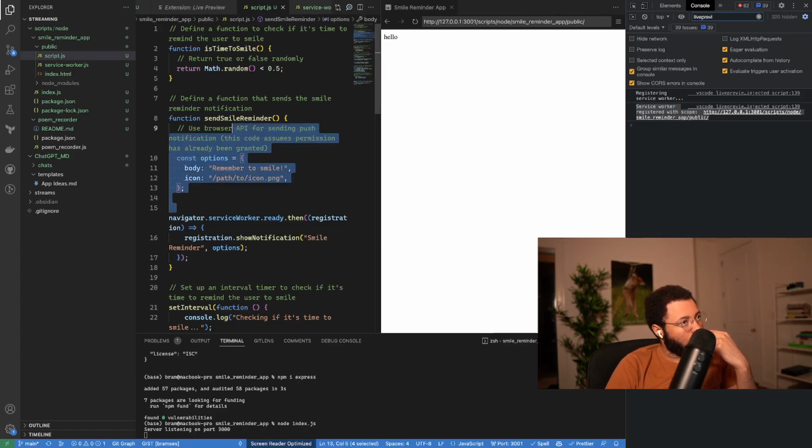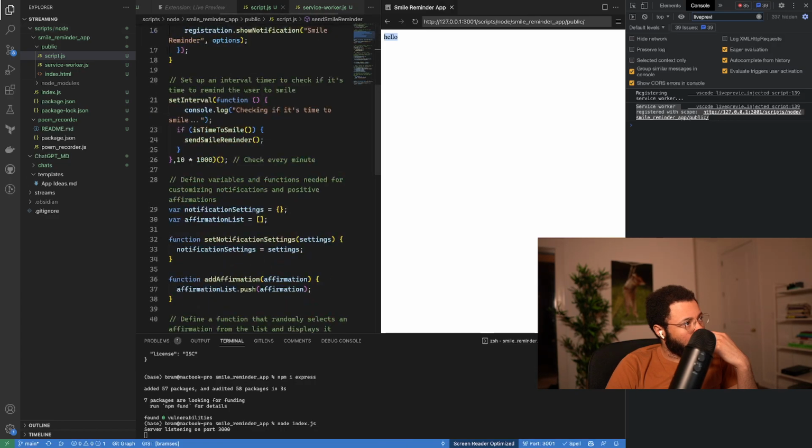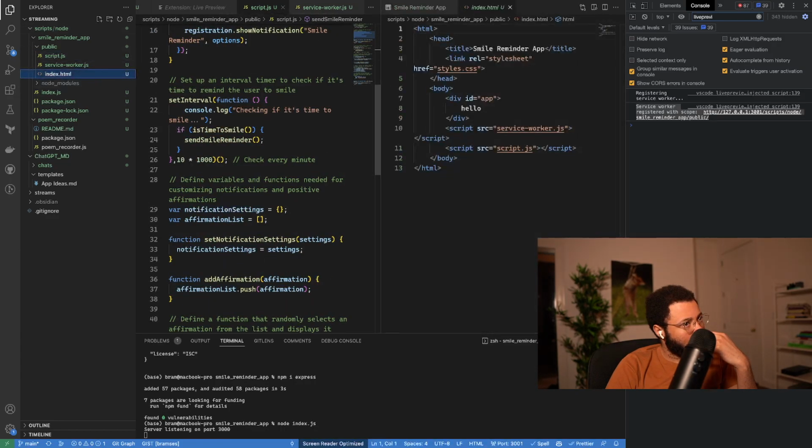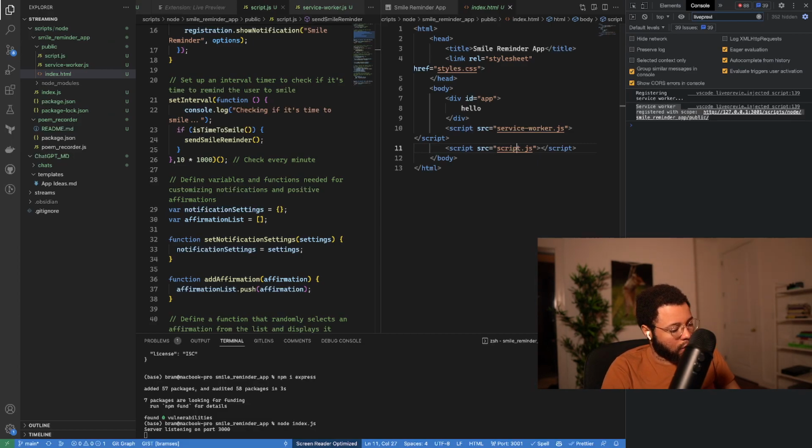Because I have the server. But now that I'm thinking about it, this might just be local, right? Like index.html, service worker script. If I go to Arc and do the same thing, go to localhost 3000, I see hello. And then in the console, it fails the service worker registration.